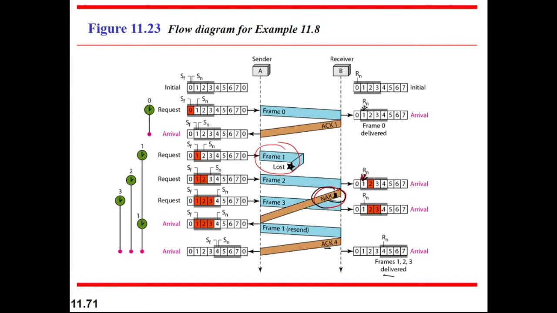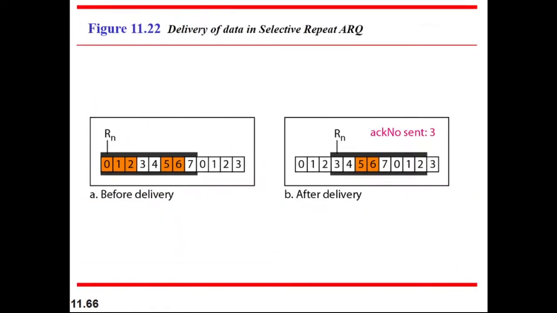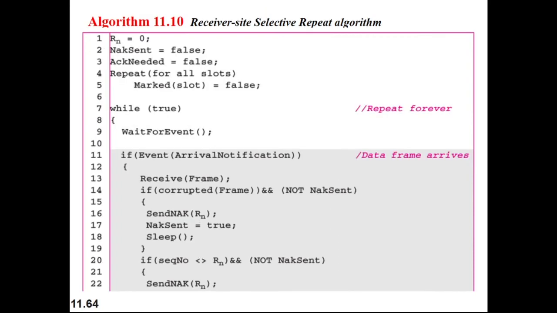If 3 arrives, then yes, it has arrived, and it can be stored here, but it is not yet accepted. It is in this window, so it has arrived. This is the arrival notification, that this value has arrived. When frame 1 is actually accepted by the receiver, then only all the values should be accepted. When any frame is received, there should be a mark. So marked slot, at first equal to false, so all the values are false at first.